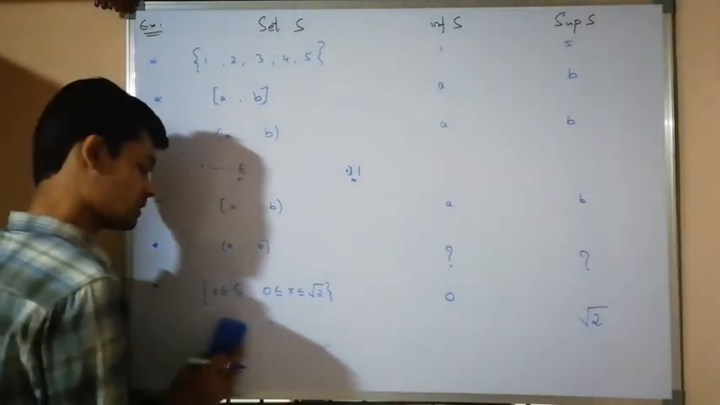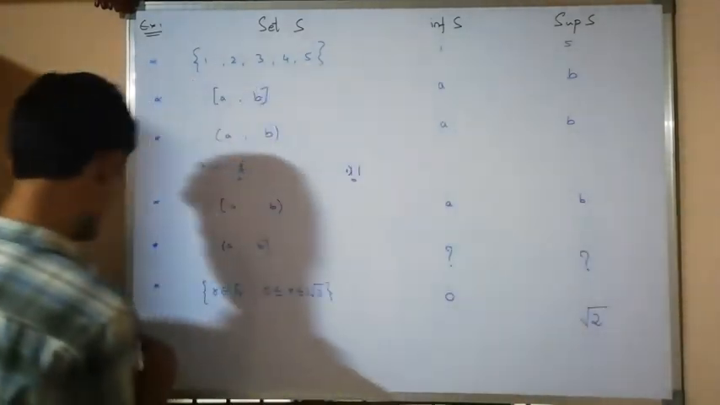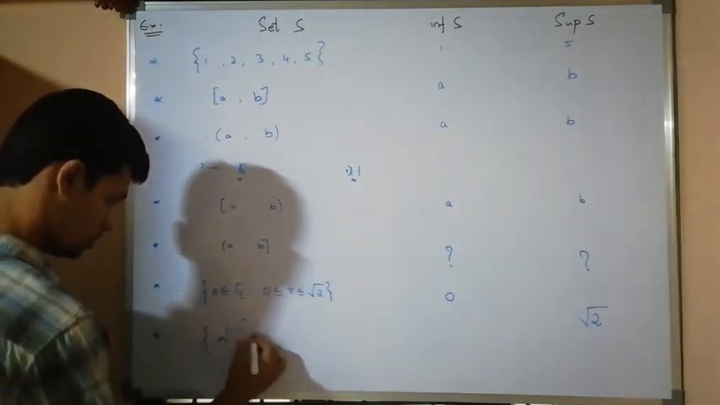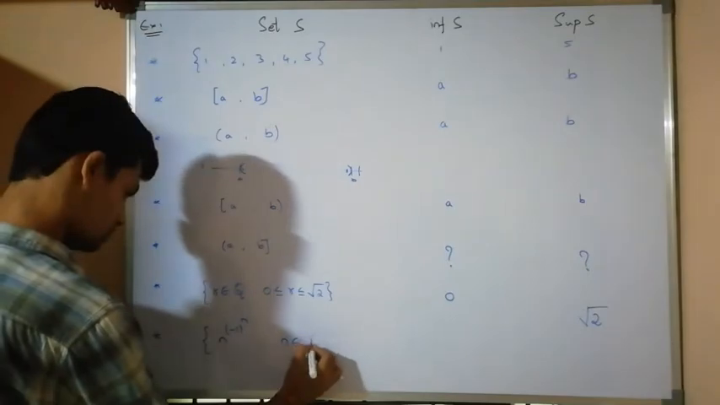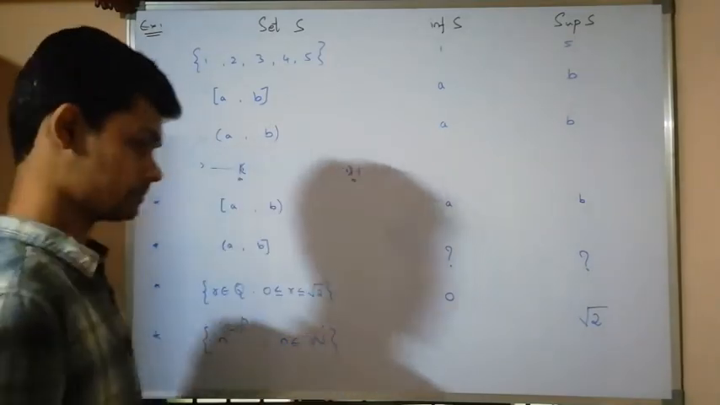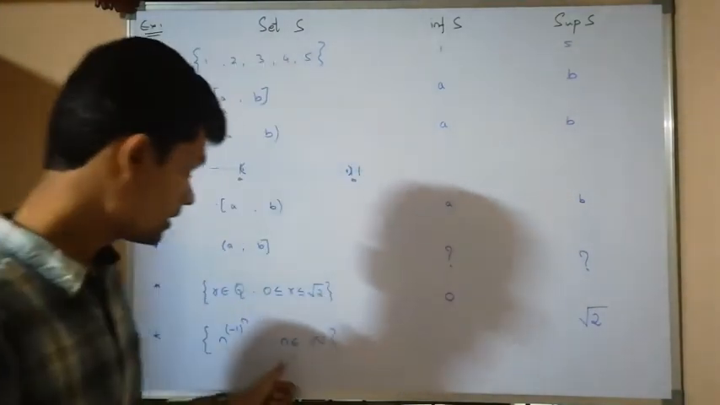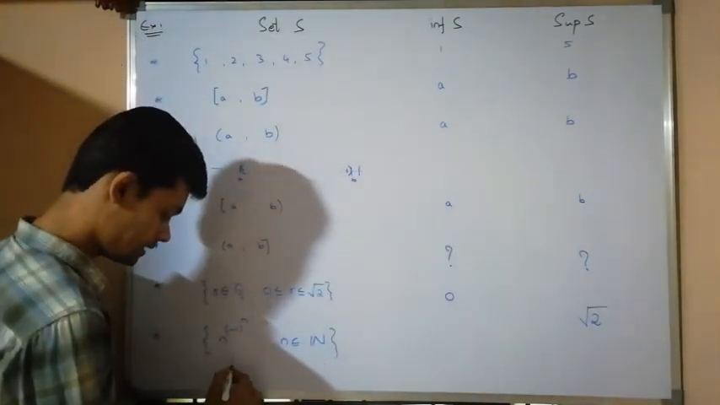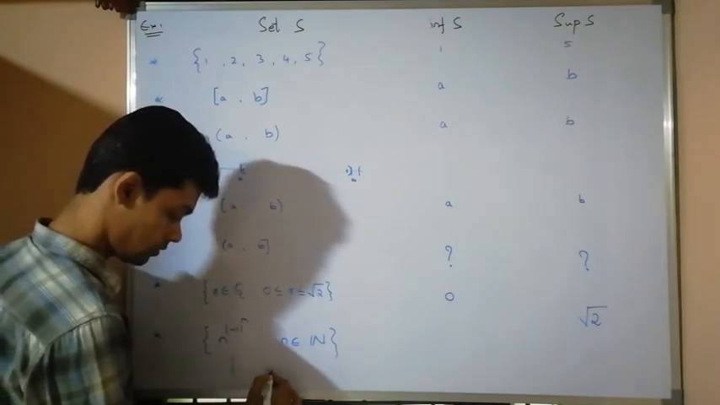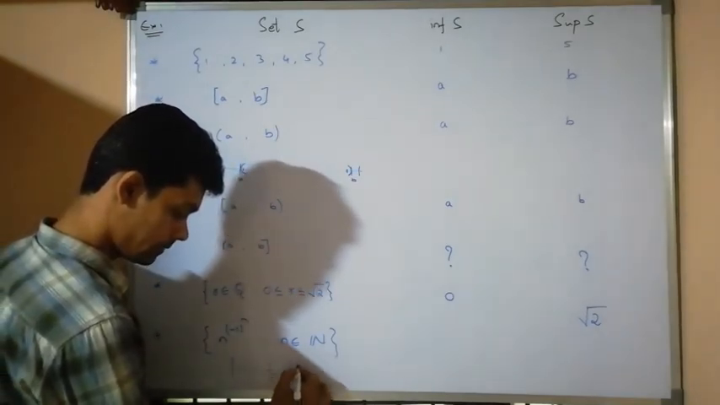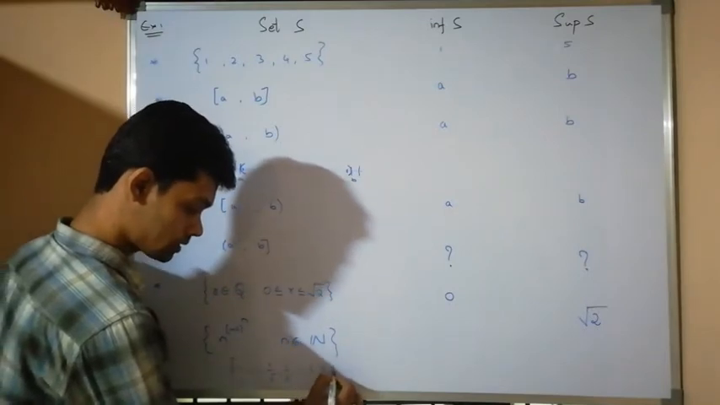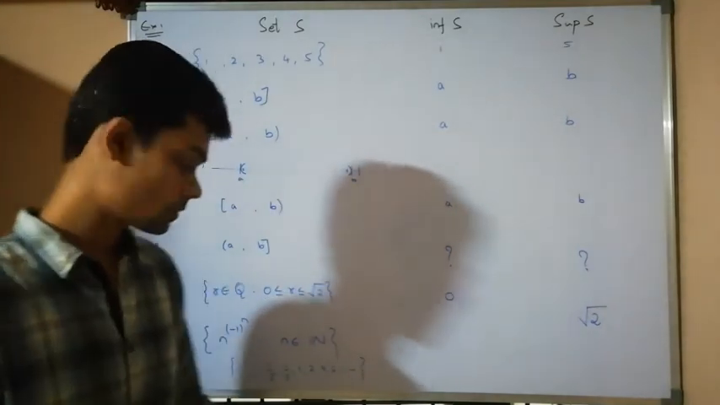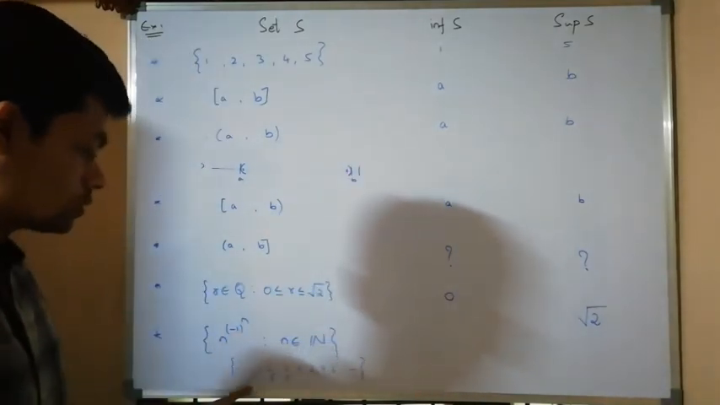Now, let us discuss one more example. The set of n to the power of (-1)^n, where n belongs to the set of all natural numbers. Already we have discussed what this set is. This set contains the elements 1/5, 1/3, 1, 2, 4, 6, and so on. Now, where are all these numbers going?